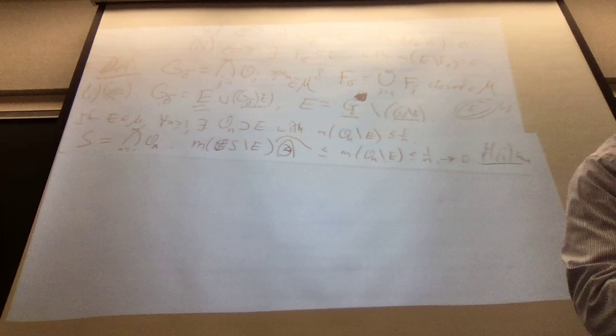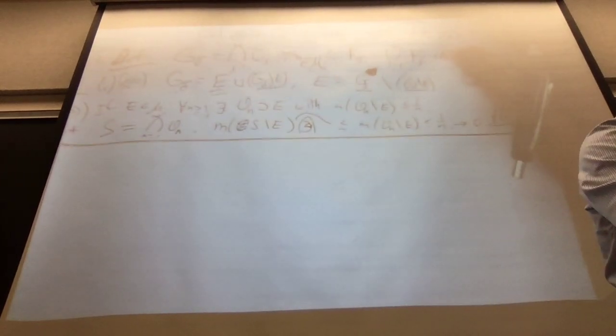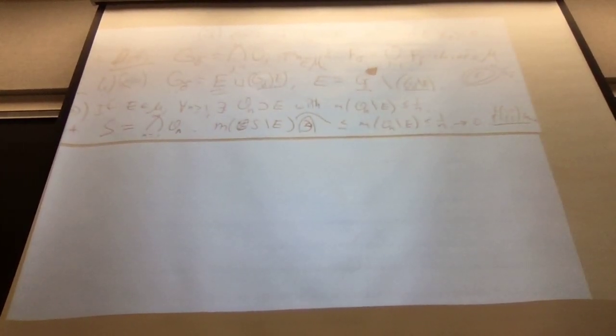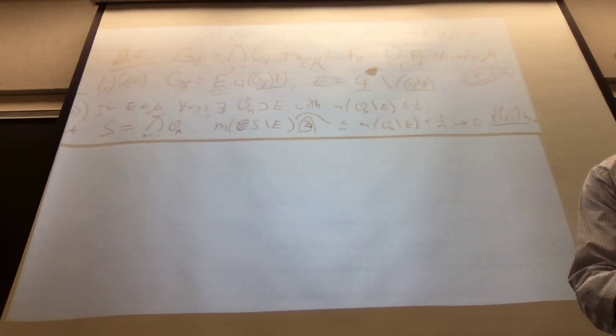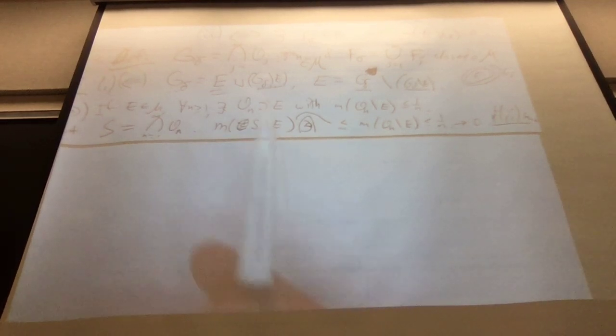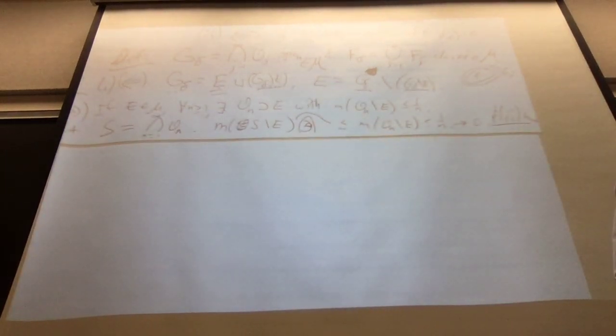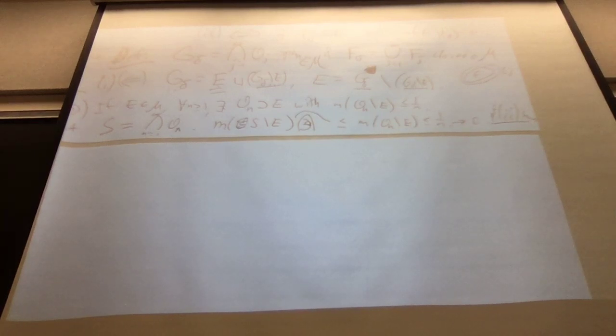Why both G delta and F sigma? This is a good question. I like this. You see, I like human mathematics, not Bourbaki style lemma proof. Just know this stuff. Like, who cares? Why do people do this? This is just very standard terminology at this point, but you don't really need both since they're obvious.